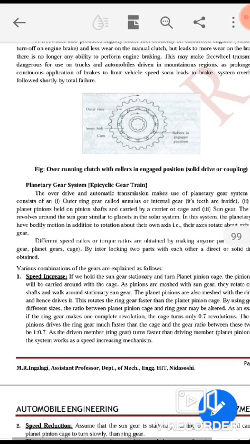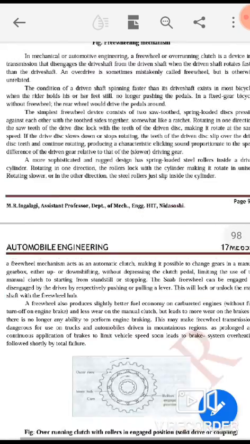In the next video we discuss the next part of the syllabus, that is planetary gear system or epicyclic gear trains. Okay, that we'll discuss in the next video.